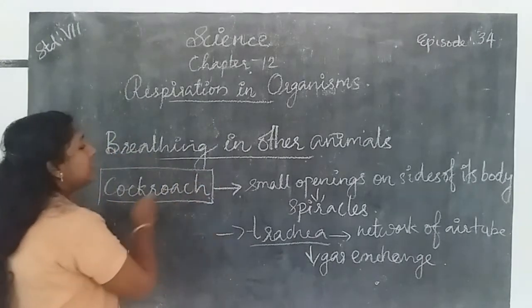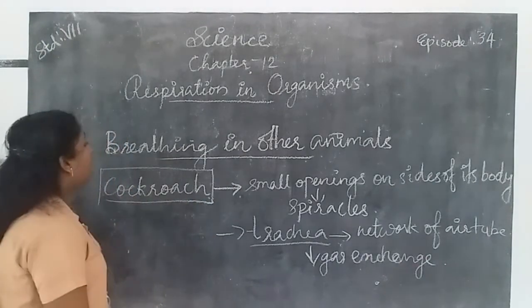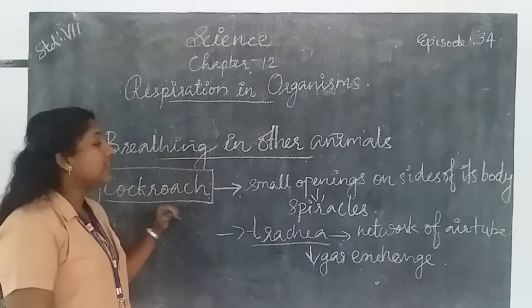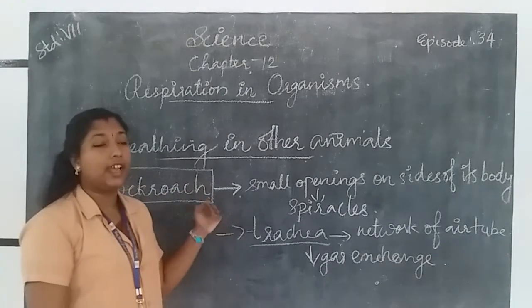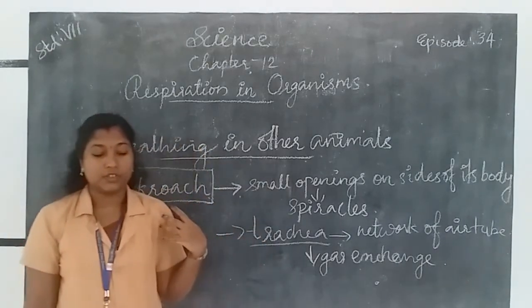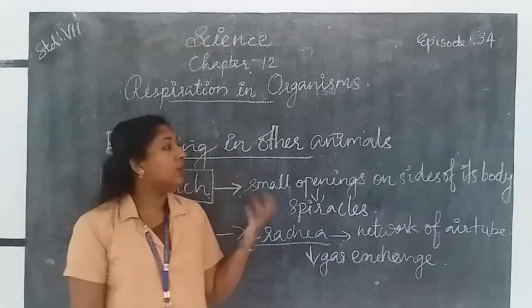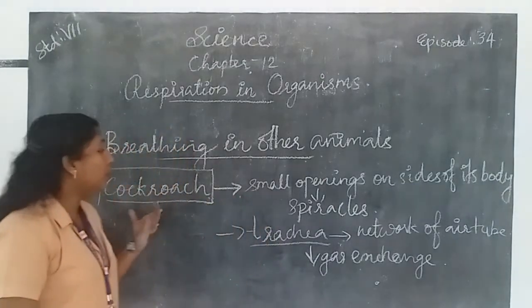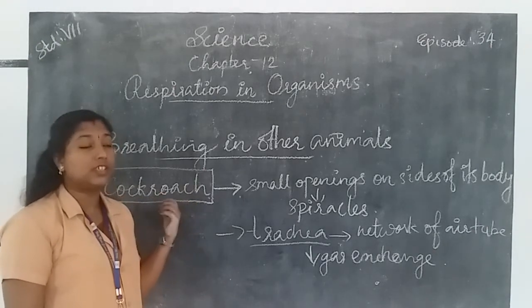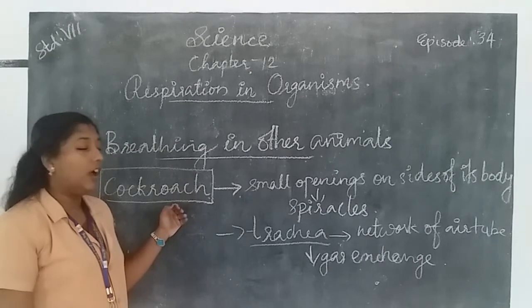Once again, all organisms breathe, but all organisms cannot breathe through lungs. Organisms like elephants, lizard, lion, cows, goat, frog, and including human beings breathe through lungs. Organisms like the cockroaches cannot breathe through lungs, so their body is different from us.